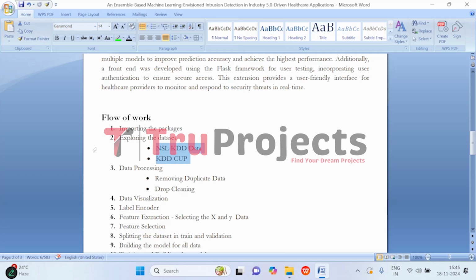Similarly, the KDD Cup dataset is also explored for its network data and labeled attack types, which will be used to train and test the model. The next step is data processing, where we remove duplicate data. Duplicates in the dataset are removed to avoid redundancy and also ensure the model isn't biased. Then unnecessary or irrelevant columns are dropped from the dataset to streamline the data and focus on features that matter.